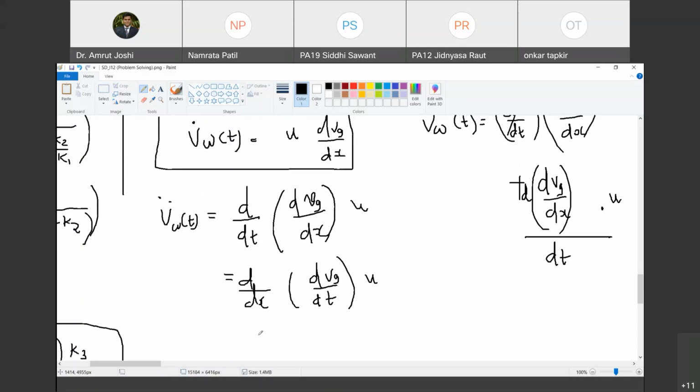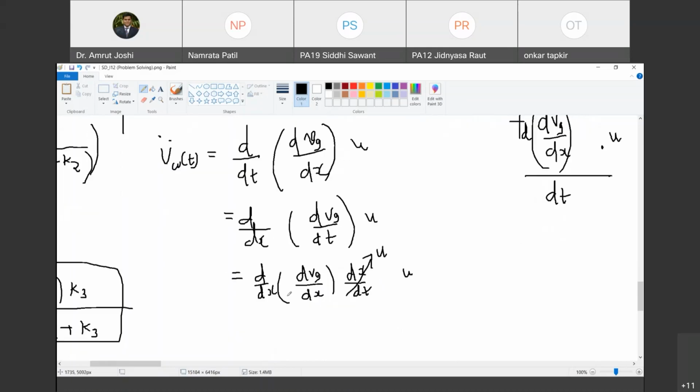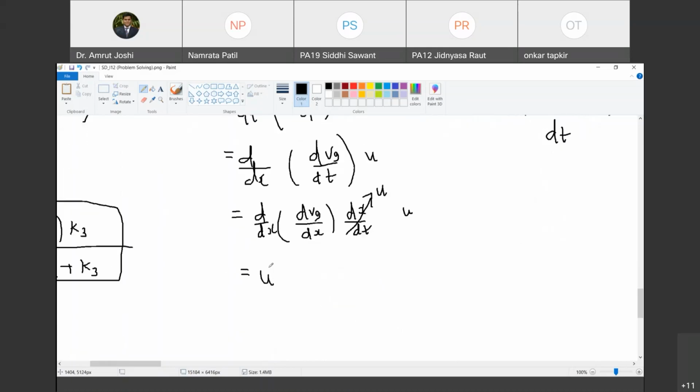So how do I write dvg by dt? वो तो हमने लिखा है, it is d by dx, यहाँ पे लिखता हूँ, it is dvg by dx into dx by dt. But what is dx by dt? Dx by dt is u, and this u is already sitting there, so it becomes u square. Are you with me? So can I write it as u square d square vg by dx square? Substitute that and you are done.